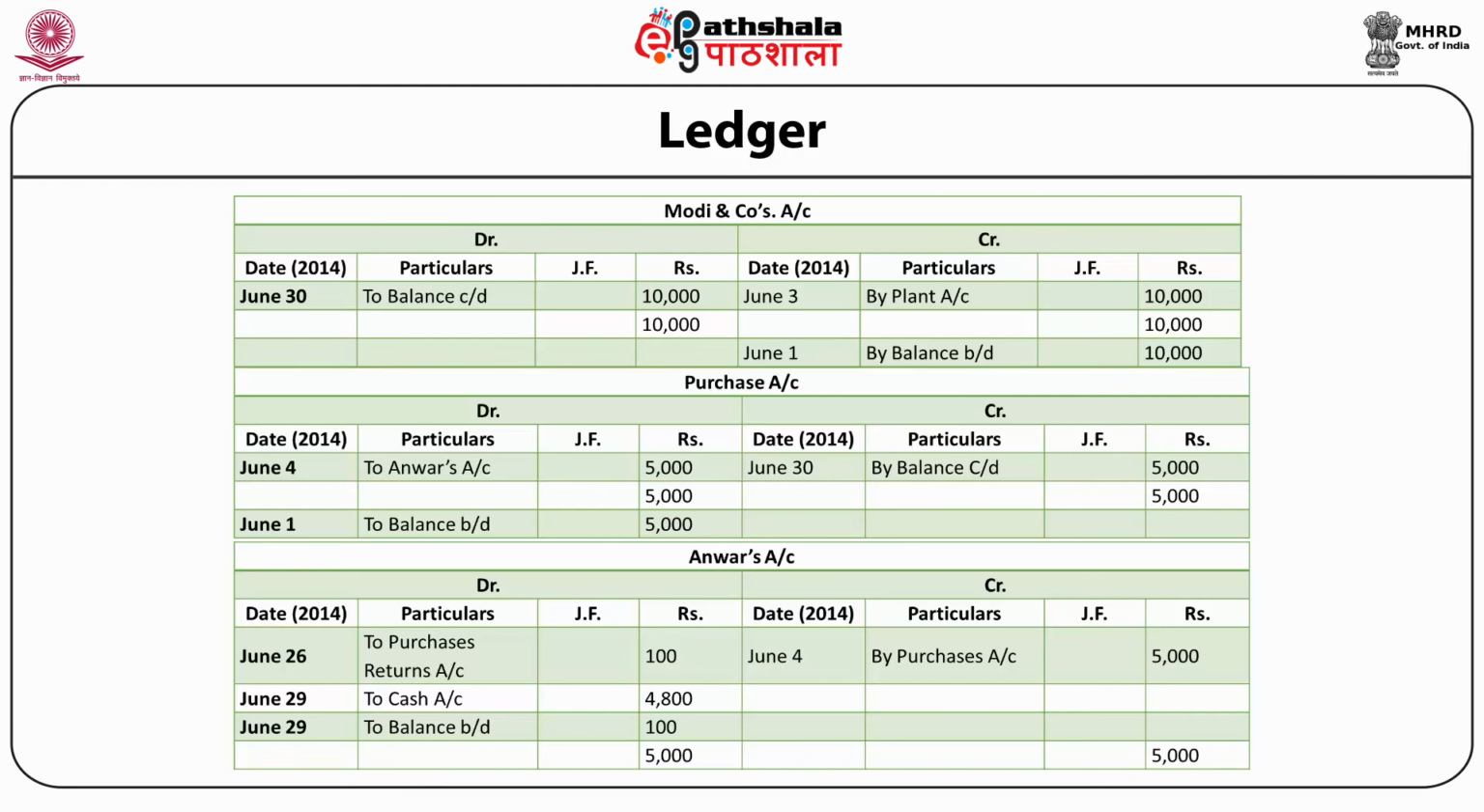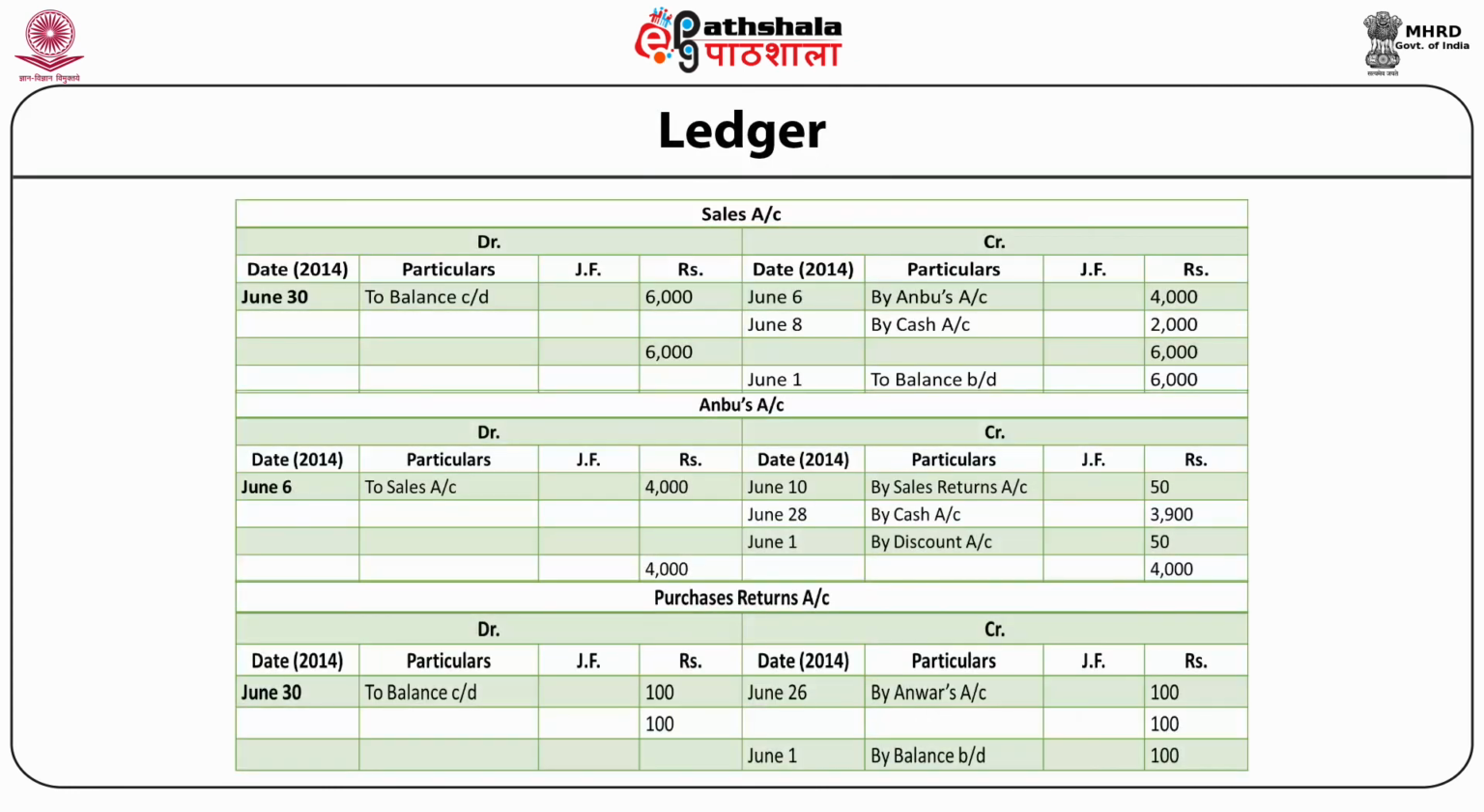Next, Anwar's account. Credit side, June 4, by purchases account rupees 5,000. Debit side, June 26, to purchases returns account rupees 100. June 29, to cash account, on debit side, rupees 4,800. On debit side, June 29, to discount rupees 100. Ledger balance total rupees 5,000 on both sides.